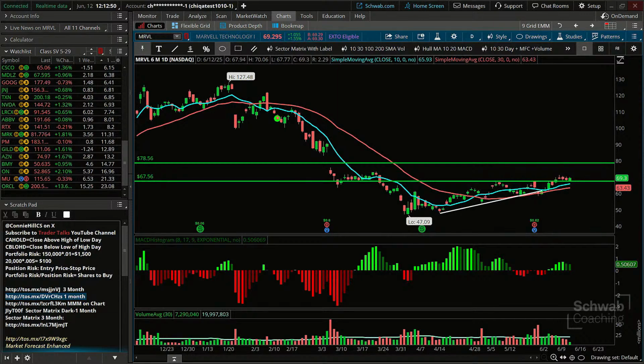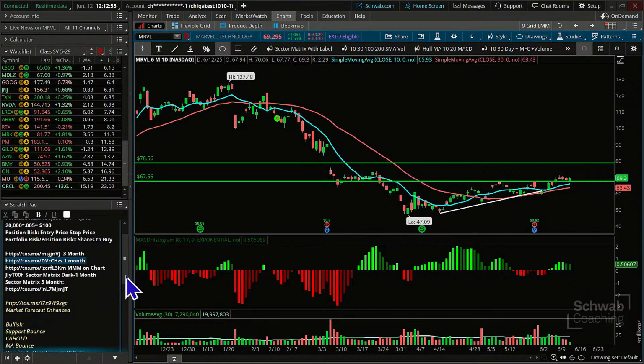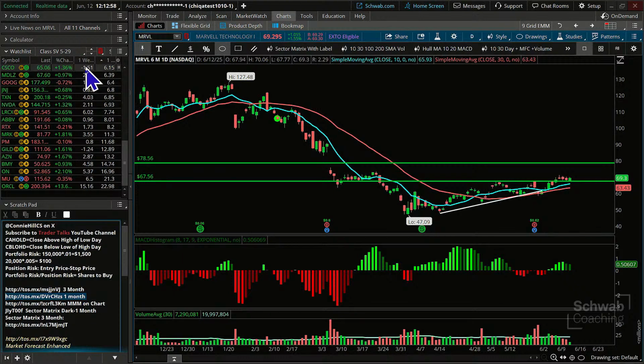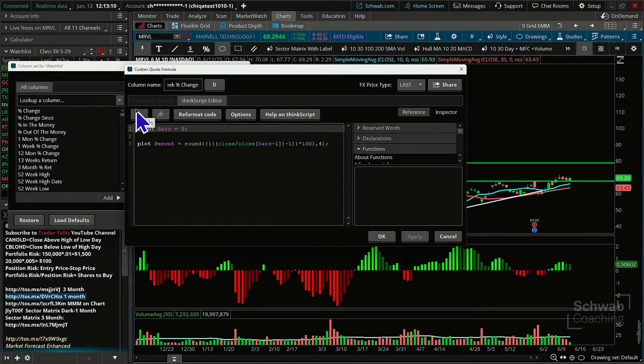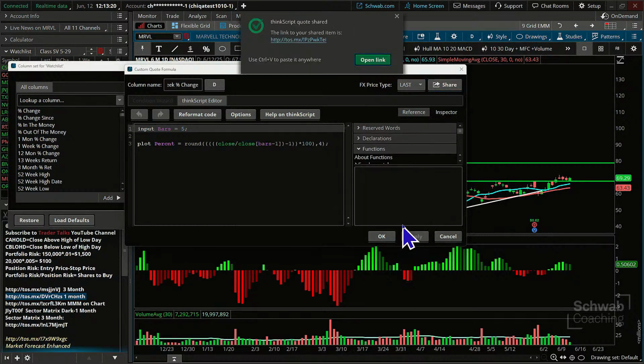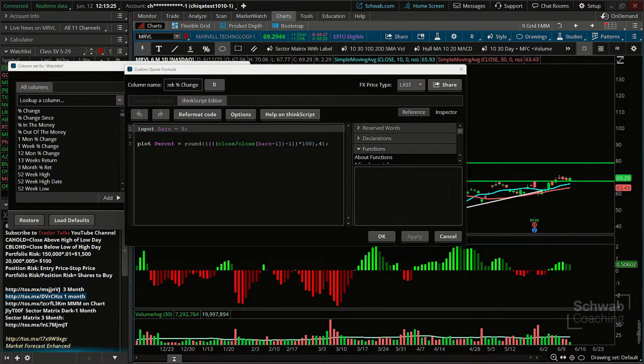And I don't think I have the 1 week one sitting out here on my platform. So let's just go look at it real quick. I'm going to do a customize, and I'm just going to click on this script here of the 1 week percent change. And that's going to bring up the script. It's a really small script. It's not really all that detailed. It's mainly just counting time frames. So I'm going to hit share. It's going to create a link here. I will share the 1 week with you here as well. Okay, so that's what that second one is.